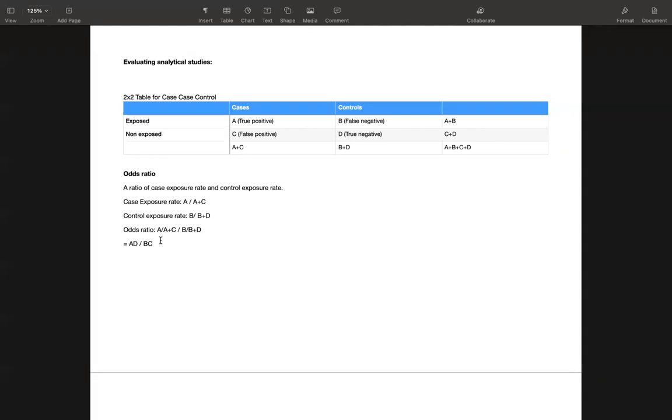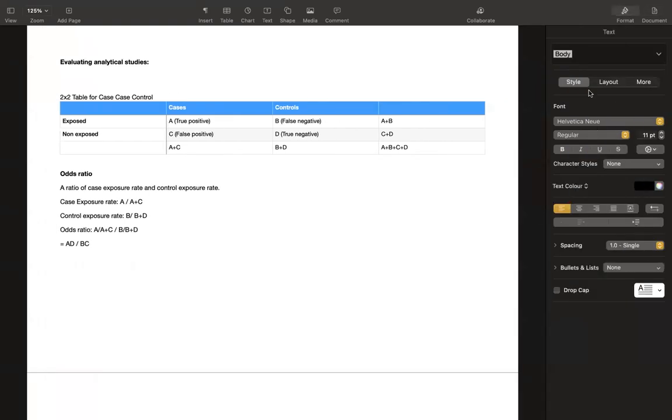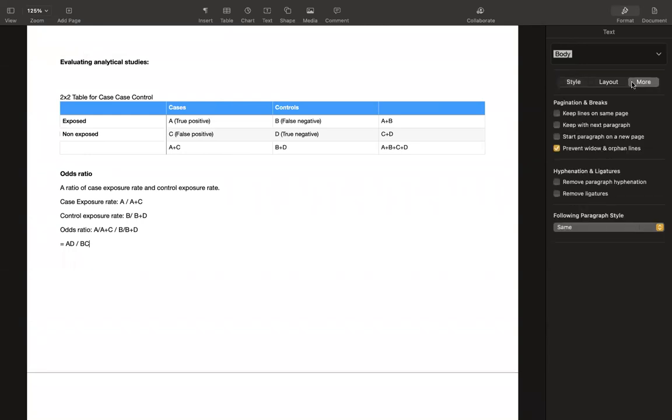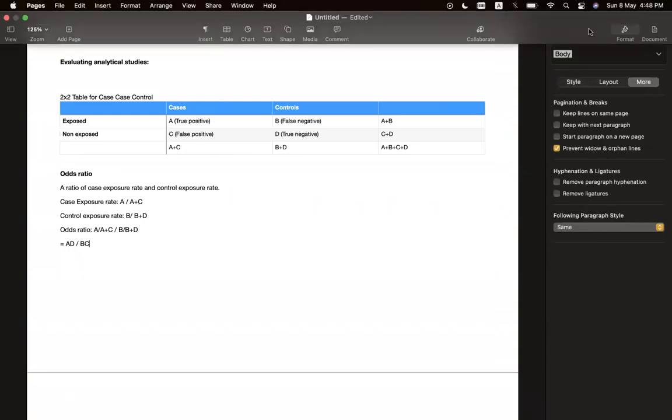But the easiest method of finding the odds ratio is to just make a crisscross. A multiplied by D, B multiplied by C. A into D divided by B into C. This is the odds ratio, if you want to calculate it quickly.